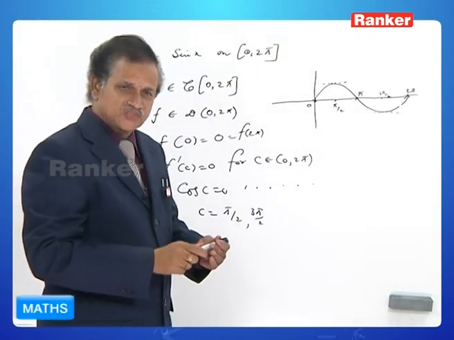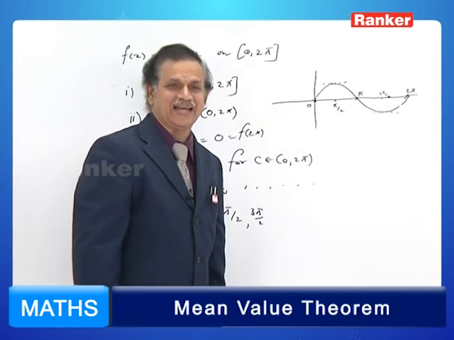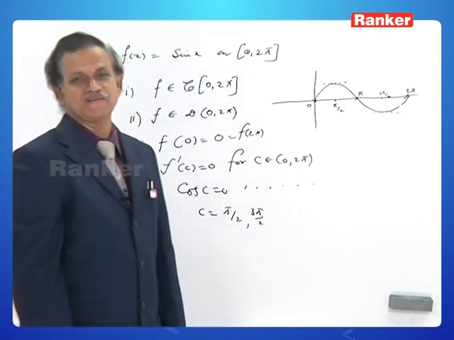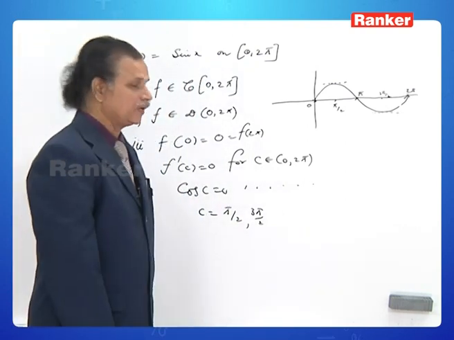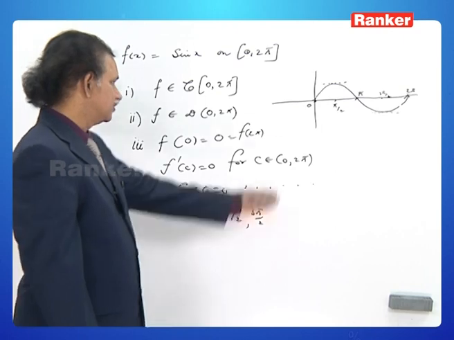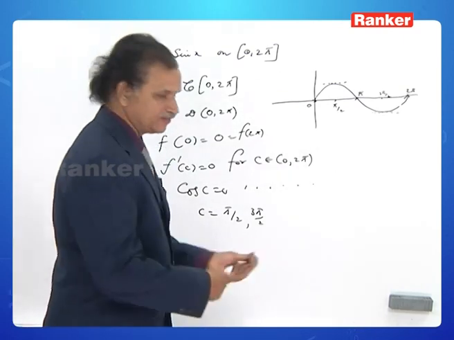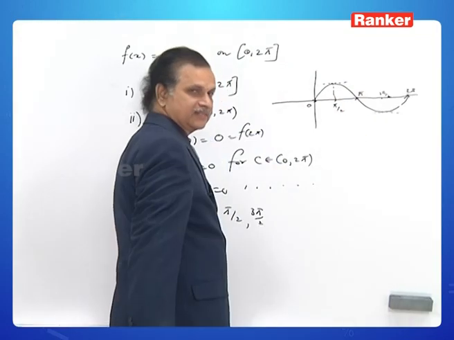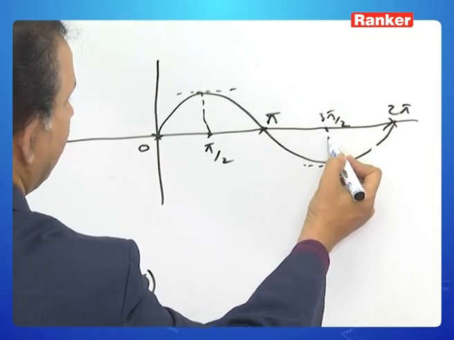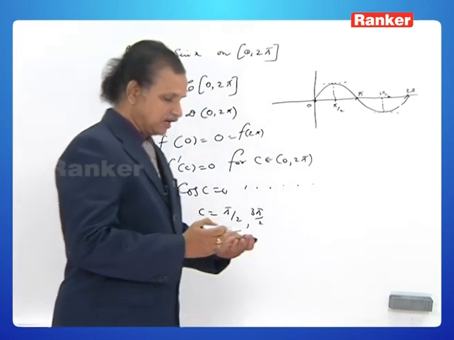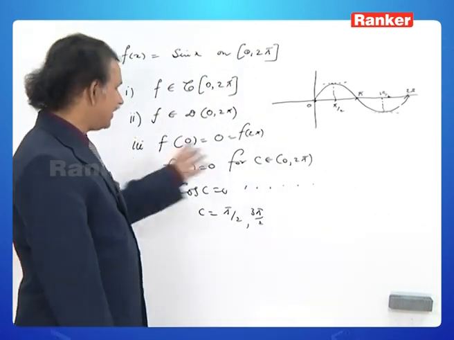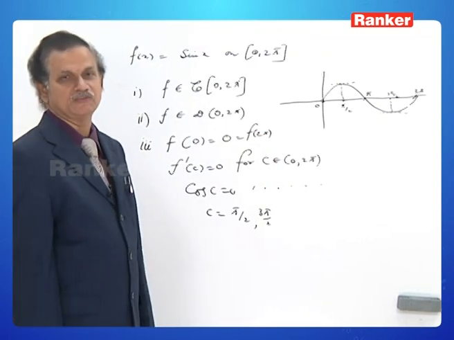One can easily see that there are two tangents parallel to x-axis drawn on the curve y is equal to sin x in between 0 and 2 pi. This is pi by 2 and that is 3 pi by 2. You see, the tangent drawn at x equal to pi by 2 is parallel to x-axis, and the tangent drawn at x equal to 3 pi by 2 is also parallel to x-axis. So this is the direct application of Rolle's mean value theorem.